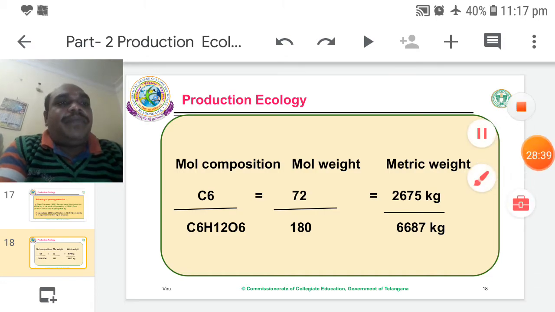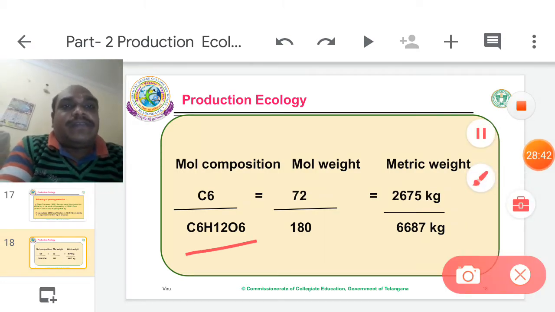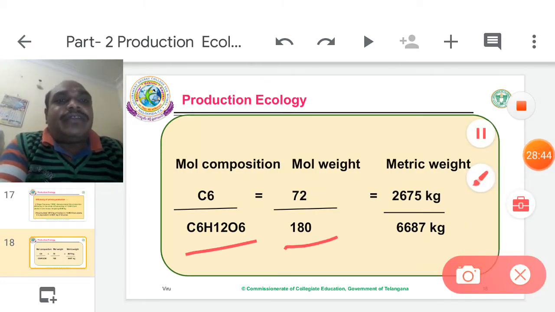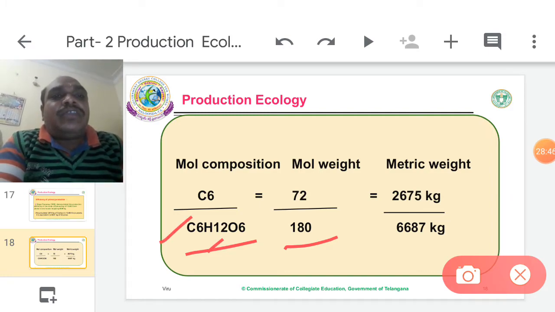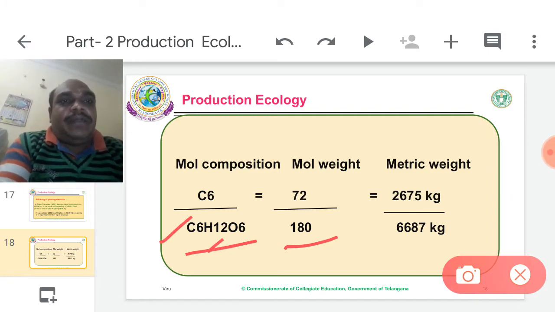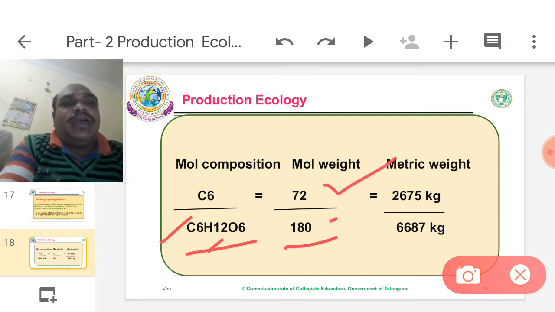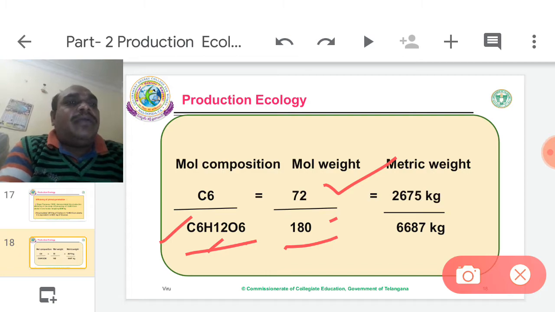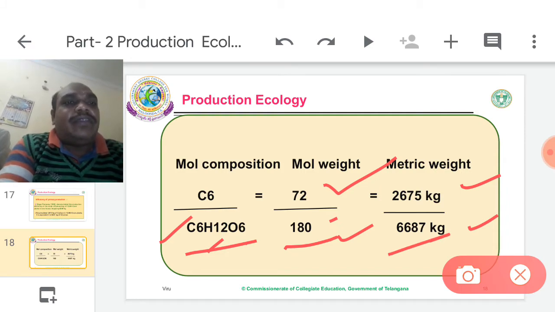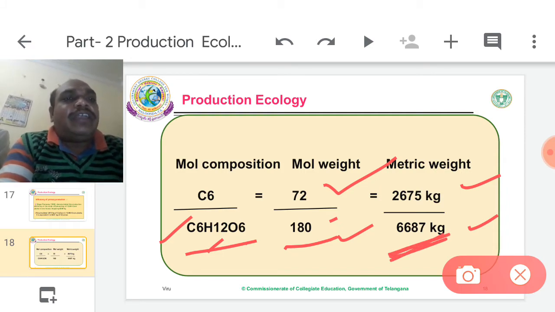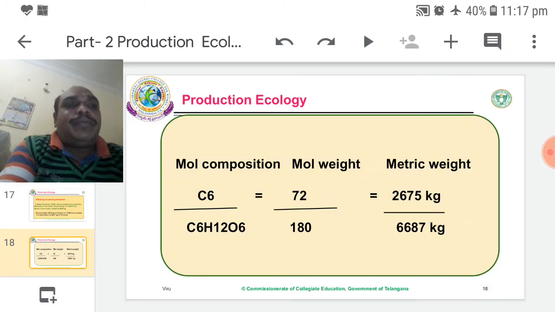At the same time, the C6H12O6 molecular weight, carbon, hydrogen and oxygen together, is 180. 72 is the molecular weight of carbon, whose mass is 2675, already measured by Transeau. 180, the molecular weight of glucose, is equivalent to 6687. It is the glucose mass, and it is the carbon mass.